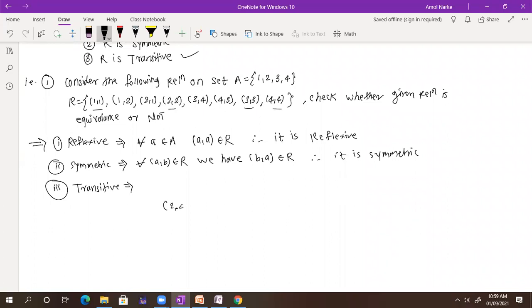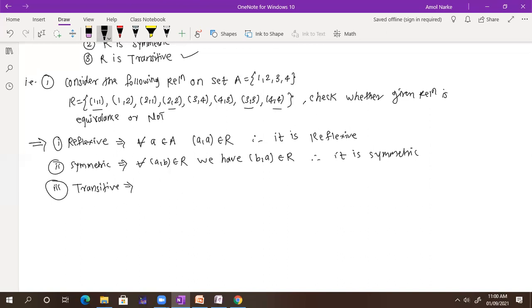For 2, 4, you should have something related to 2 and that something related to 4. So whether you have this pair? 1 is related to 2, whether 2 is related to 4 is there? No. So you want 2 related to some A and again that A related to 4. Are you getting what I'm trying to say? So this is not the case here. Let's check it out. You need to check every element for every pair.